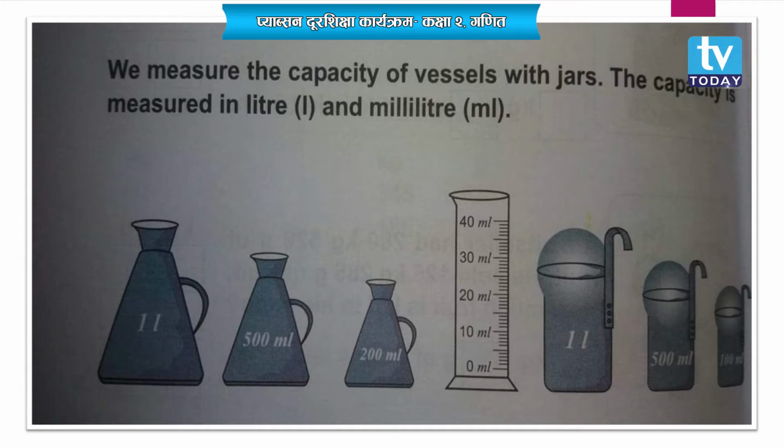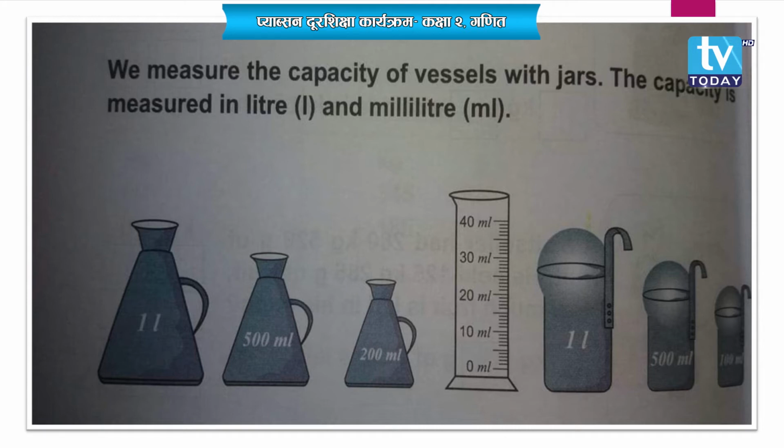If you go to buy an oil packet, you can find out whether it comes in half a liter or a full 1 liter. They used to ask that, right? So this capacity is measured in liters and milliliters. We are learning up to milliliters. Done. Liter and milliliter. Okay, students.